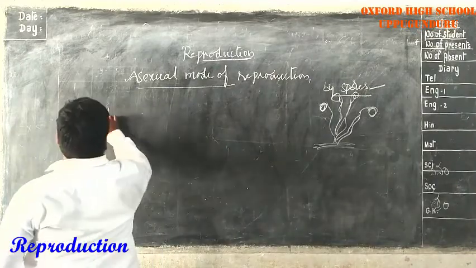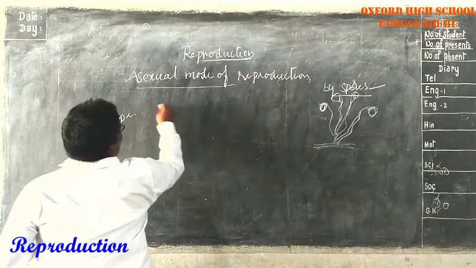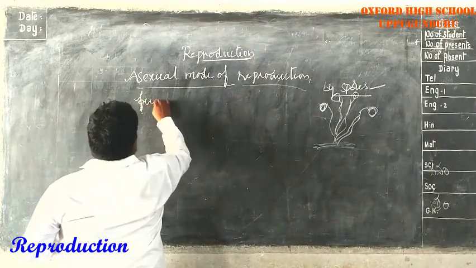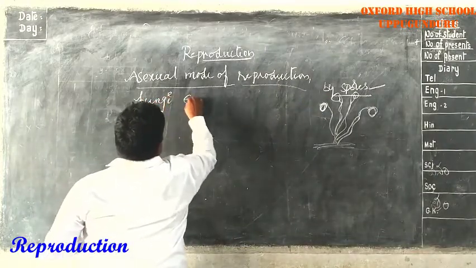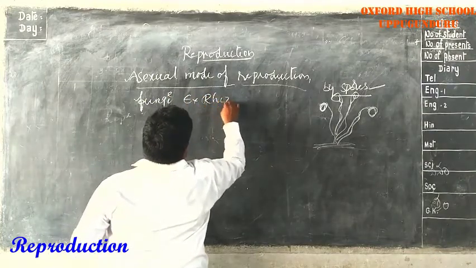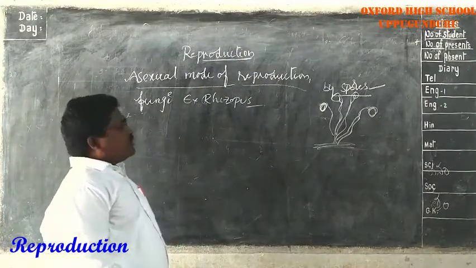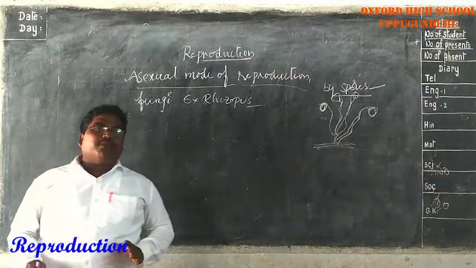What are those? I have already written: reproductive spores produced by fungi. Example, Rhizopus. Okay, now listen carefully, there is no confusion about it.